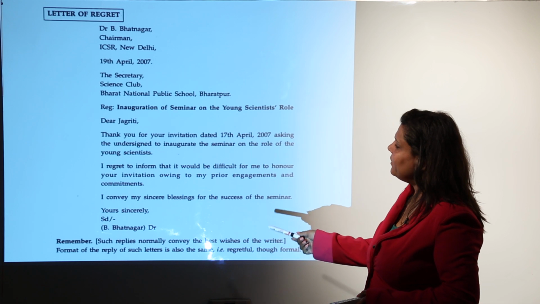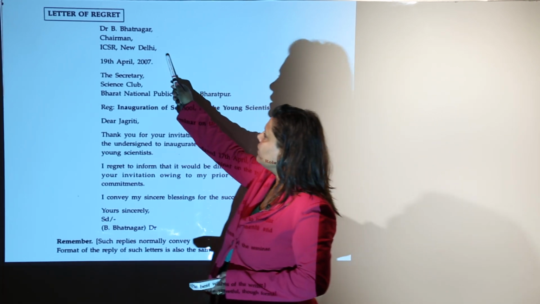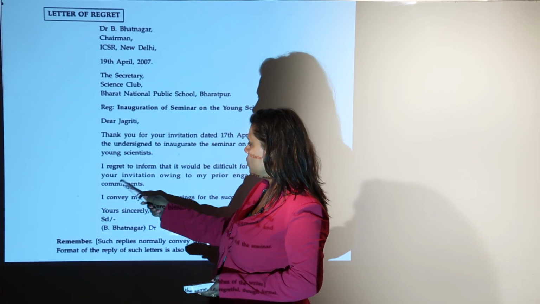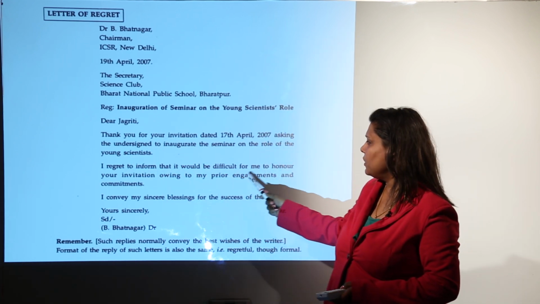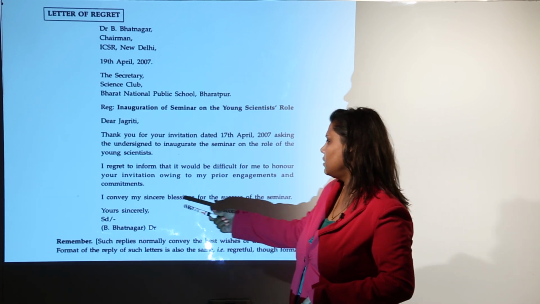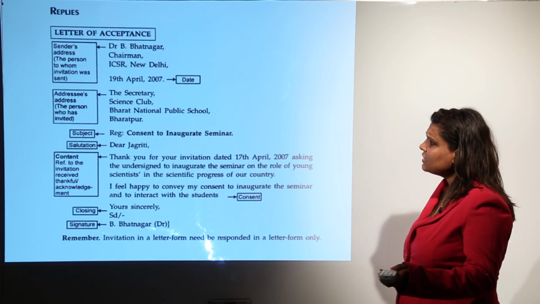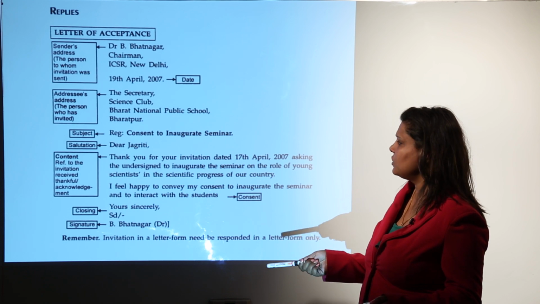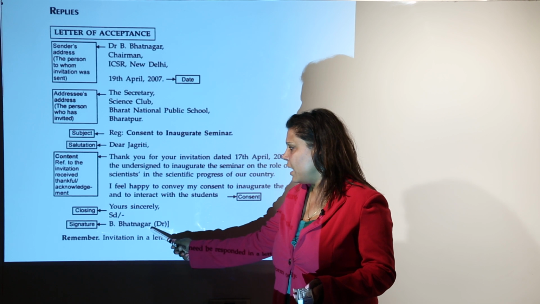These are the formal type letters of regret if you have to refuse. Same as before, the sender's address, the receiver's address, the subject, and you have to then inform that you cannot attend because of some prior engagement, give a suitable reason, and then convey your blessings, etc., and finish the letter. Similarly, in the letter of acceptance, you accept the invitation and consent, also confirm again the venue and all, and close it.